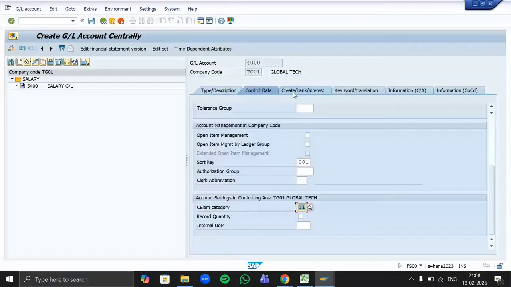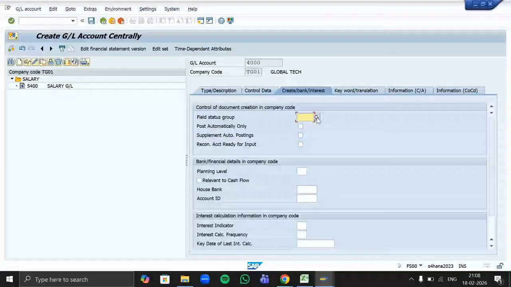Then go to the third tab, create bank and interest. Now here we have to mention the field status group.